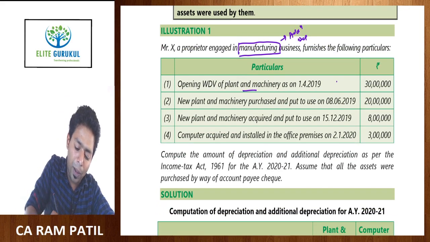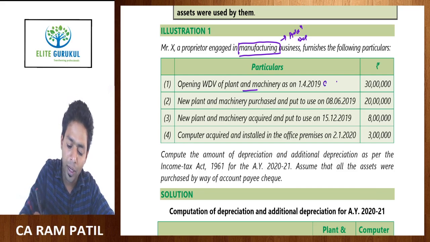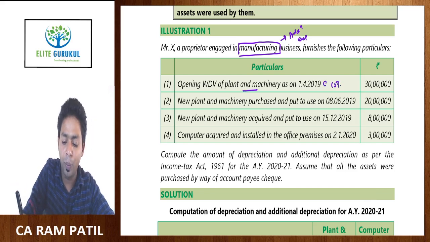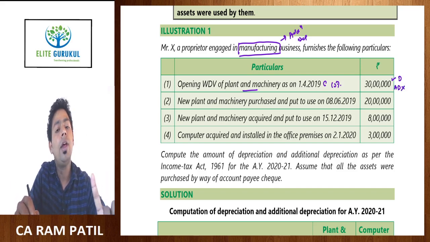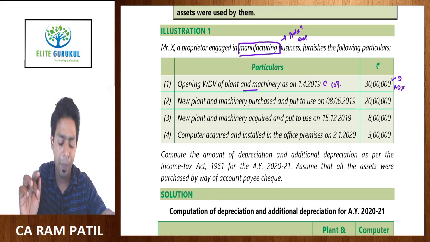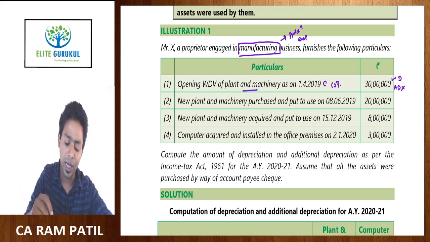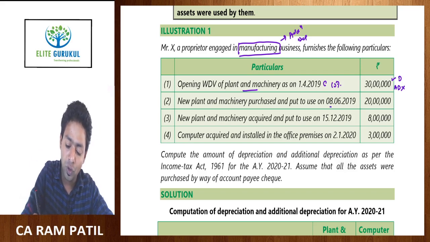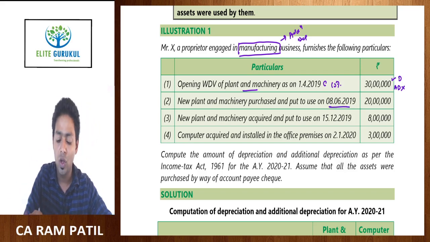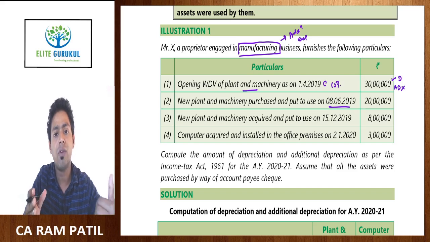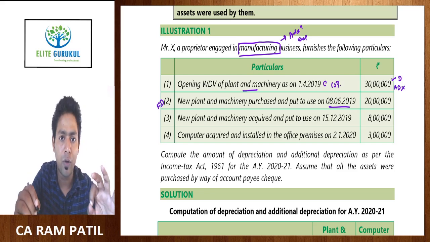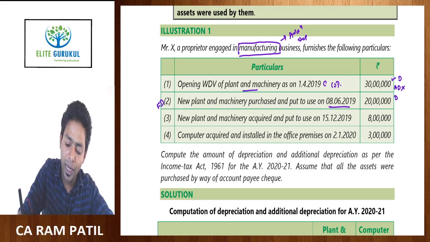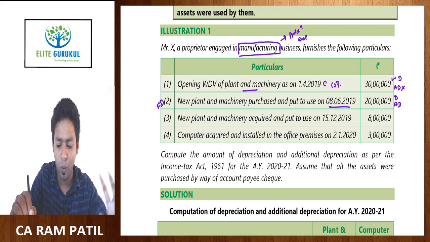So, opening WDV of plant and machinery. What is the rate of depreciation of plant and machinery? Obviously 15%. Opening WDV, you will get depreciation, but you don't get additional depreciation, because additional depreciation is available only on those assets which are acquired and installed during the previous year. New plant and machinery purchased and put to use as on 8 June 2019. So, this is put to use for the first half of the year, and therefore, this will be eligible for full depreciation. So, we will get depreciation as well as additional depreciation, both things on this.